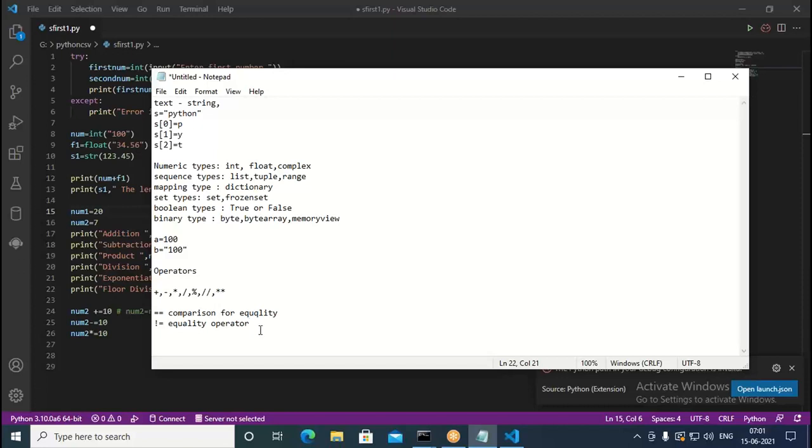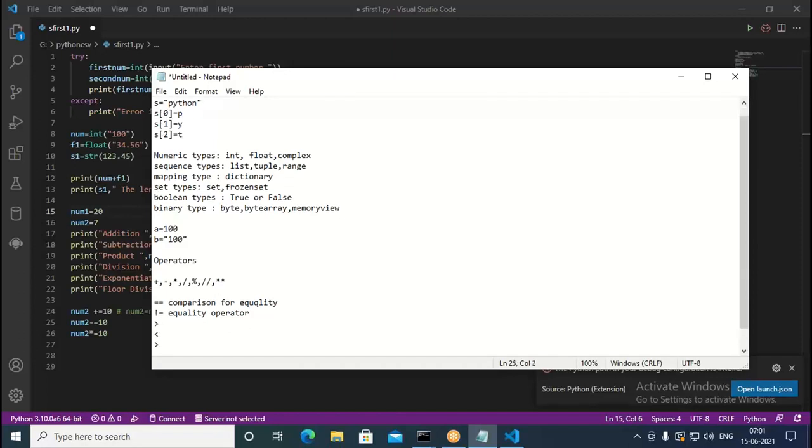Inequality operator we say. Similarly, we can use greater than, less than, greater than or equal to, less than or equal to. So these also we can use. These are also nothing but inequality operators. Greater than is inequality, less than is inequality, but greater than or equal to you cannot say as inequality, because in this you have both the things. Greater than you have, equal you have. So this second one also less than and equal. So these are also called relational operators.